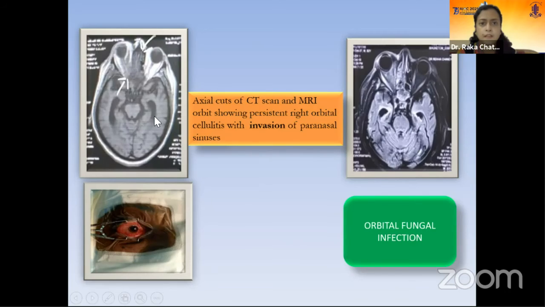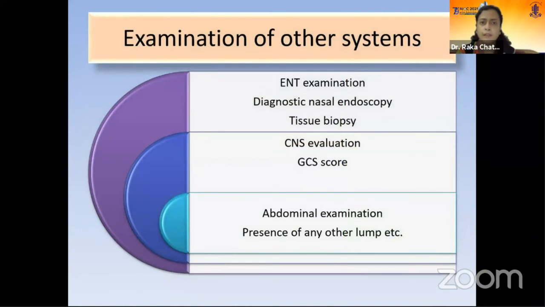Now, this is another interesting case, and this case is very relevant in the current scenario. These are the axial cuts of CT scan and MRI orbit. This is a patient having the clinical picture of orbital cellulitis, where we show the right orbital cellulitis with invasion of the paranasal sinuses. Here and here, this eye was PL negative. After tissue diagnosis, it was a case of orbital fungal infection. So examination of the other systems is very important.